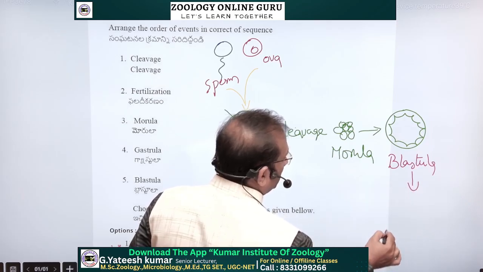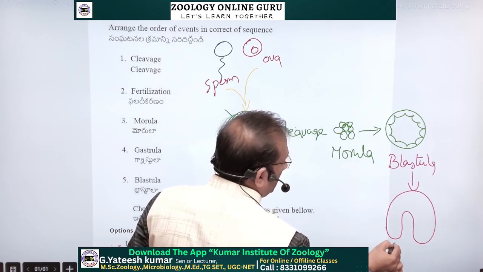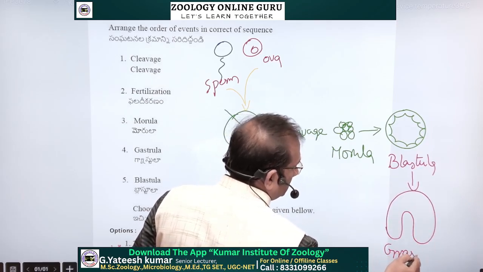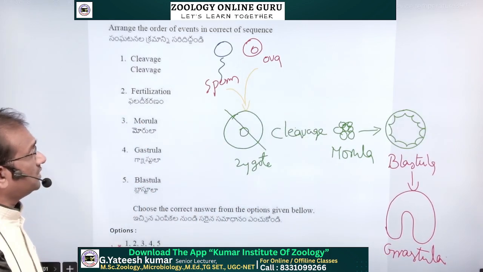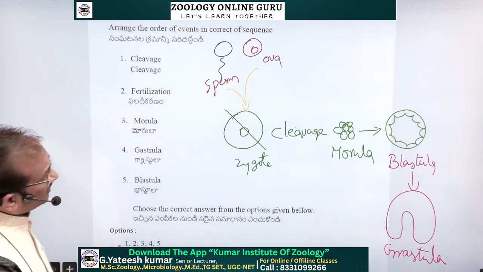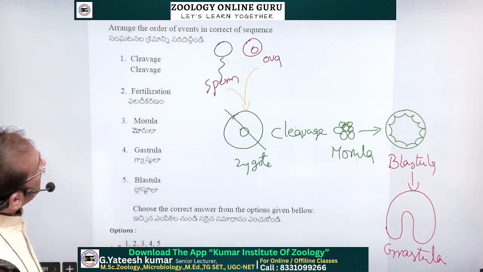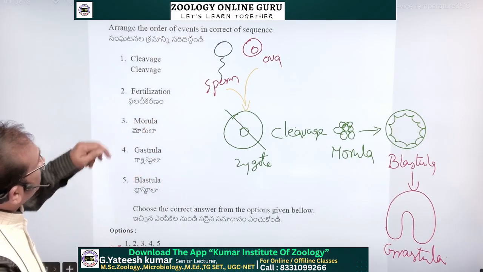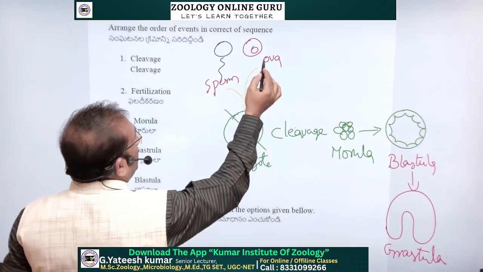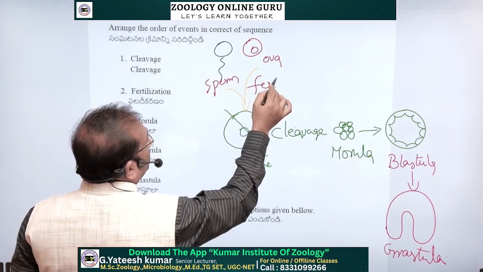Then blastula is converted into a gastrula. This is a simple concept, asking about rearranging all these jumbled events. First one is fertilization. Ova and sperm combination is called fertilization.